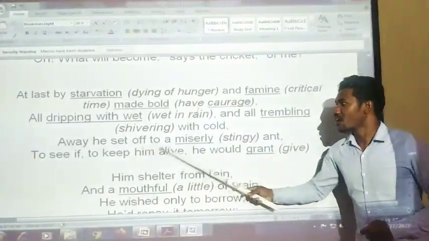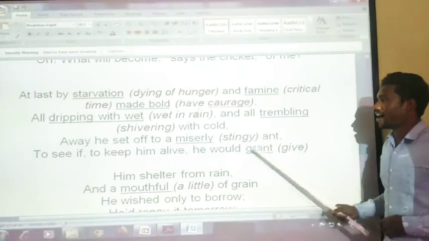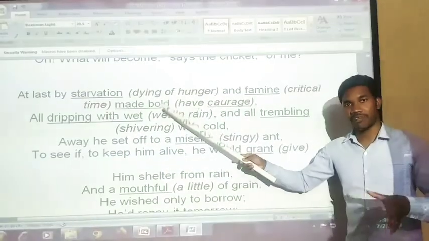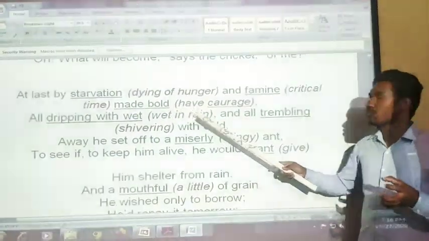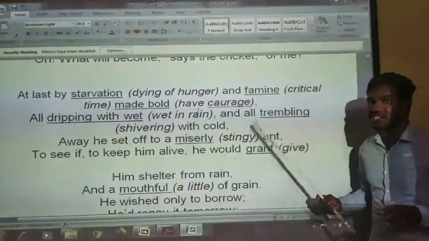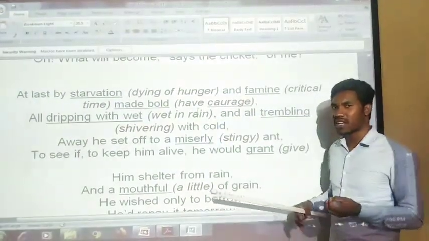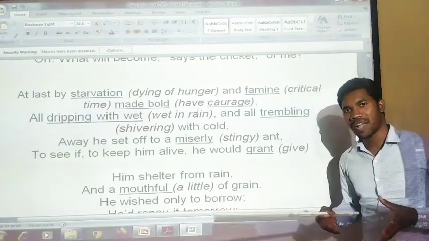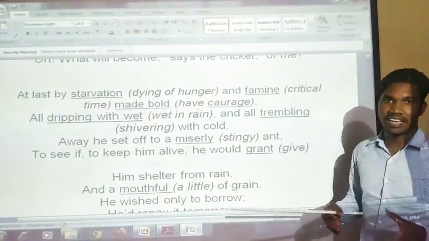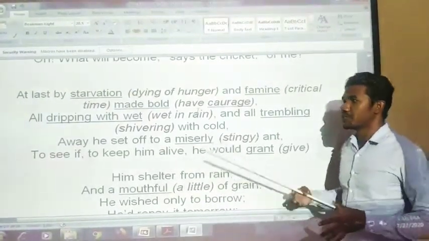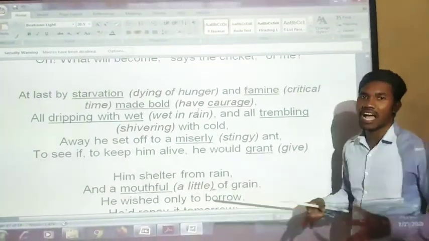Away he set off to a miserly ant. Then he knew the starvation. Because of starvation, he is dying out of hunger, and because of the critical situation, he got a little courage. What courage did he get? I must go to my friend the ant and ask a little help. Okay, so shivering with the cold, he is going to the ants.